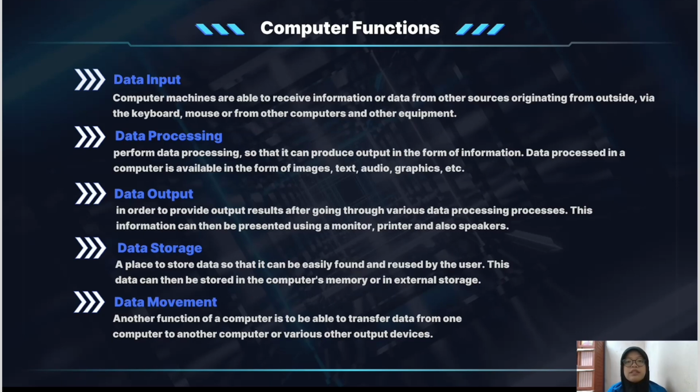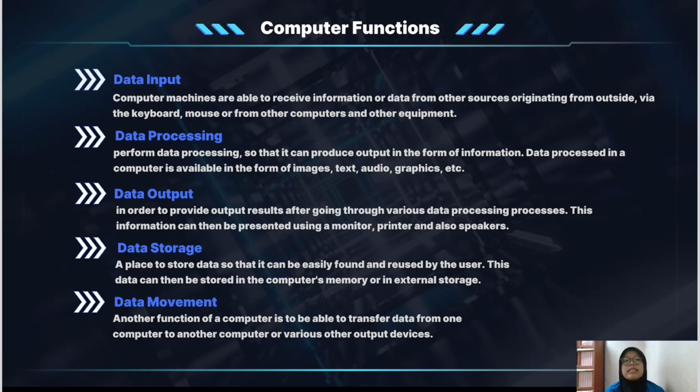Computer function is divided into 5 functions. First, data input. Computer machines are able to receive information or data from other sources, originating from you via the keyboard, mouse, or from other computers and other equipment.